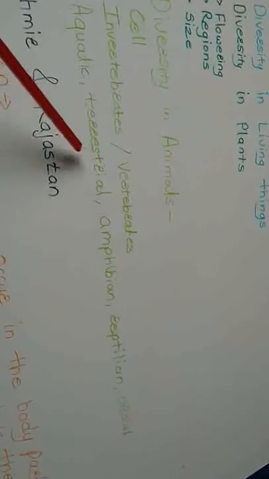Amphibians are the animals which can live in both aquatic as well as terrestrial regions. Example, frog. A frog can live both in water as well as on land. Some are reptiles, those which crawl on the land. Some are aerial. Aerial animals are those which can fly.